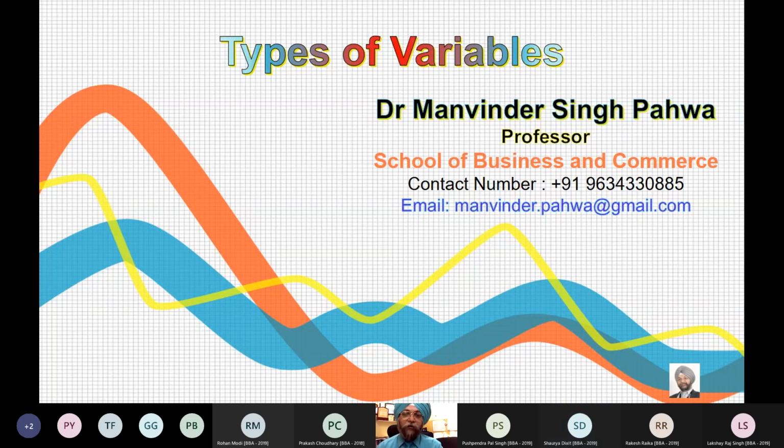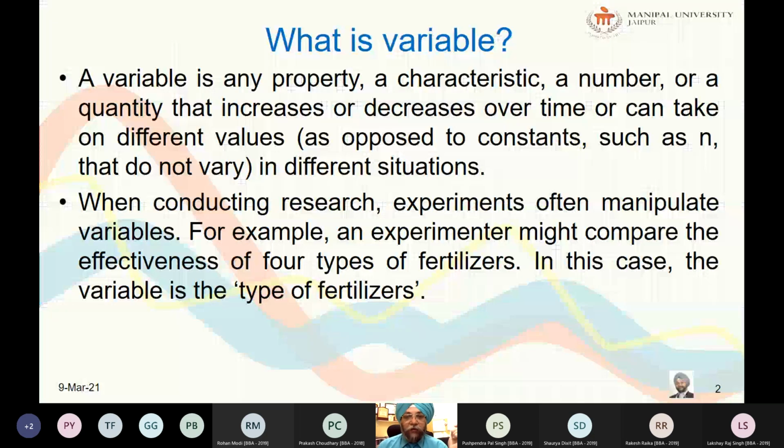Okay, so when we talk about a variable, it is for sure that it is going to vary, right? So when a thing keeps on changing, maybe with time or with respect to any other factor, that is called a variable. So how will we define it? A variable is any property or characteristic, a number or a quantity that increases or decreases over time or can take on different values.